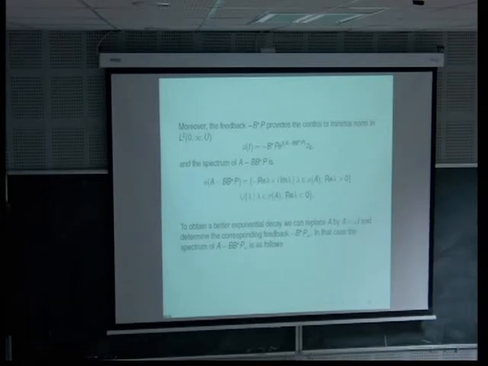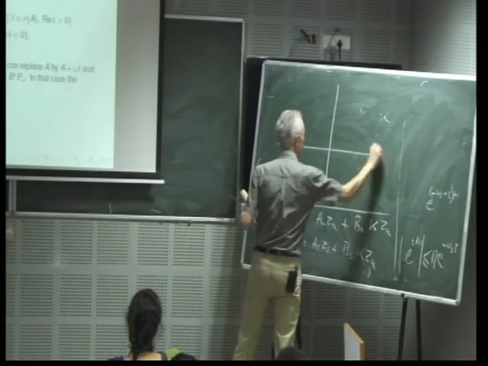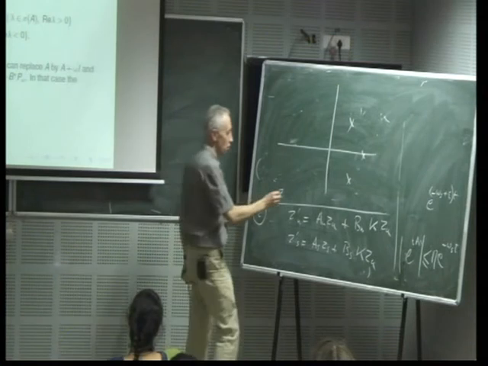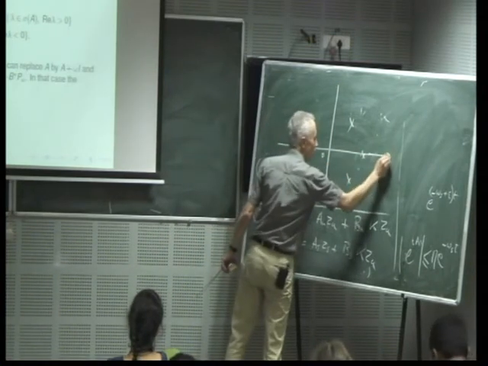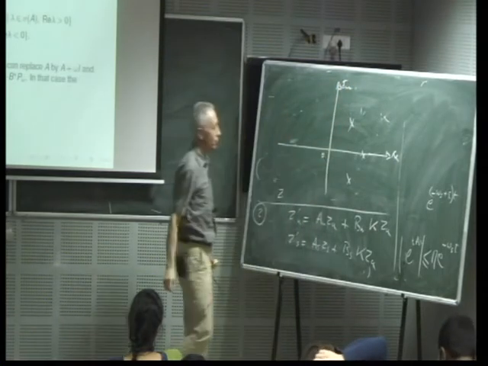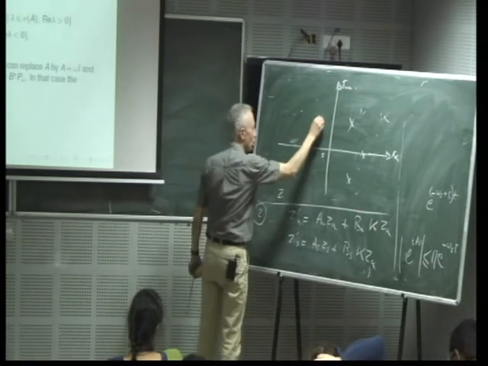Okay, assume that the spectrum is like that. So you have some unstable eigenvalue. This is the complex plane, the real part and the imaginary part, plus some stable part here.